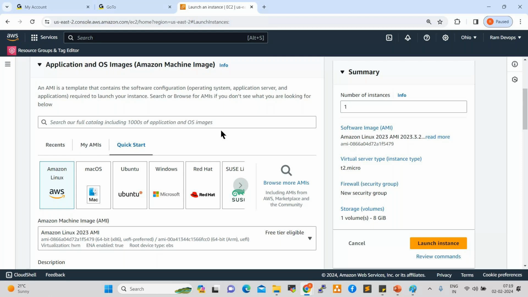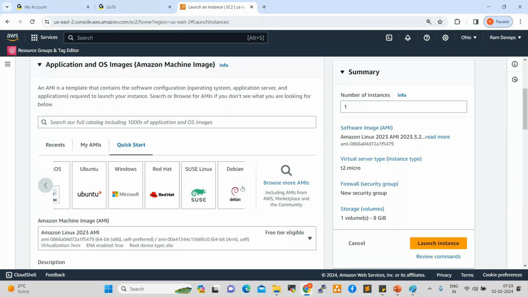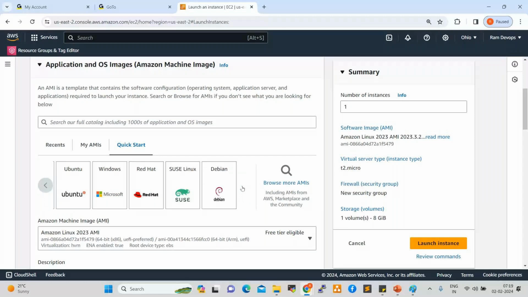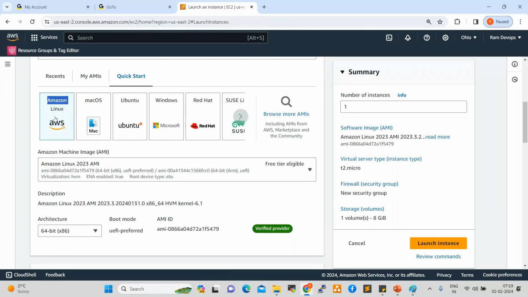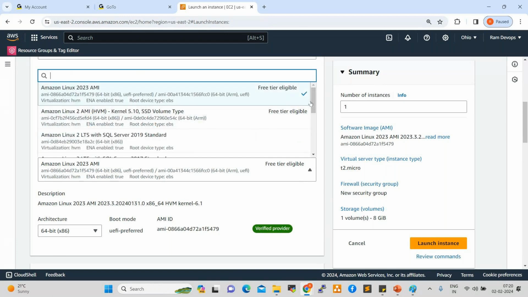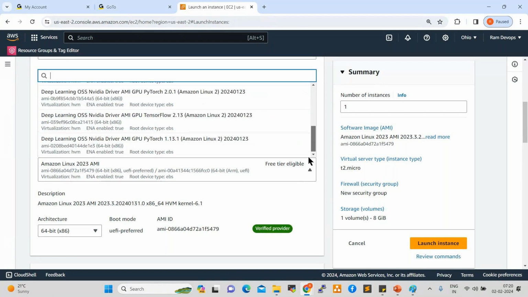Same way, here also AWS is providing images. This we can say Amazon Machine Images. This is the Amazon Linux image. This is Mac OS, Ubuntu, Windows, Red Hat, SUSE Linux, and Debian. Different images are available here. For example, if you select Amazon Linux, we have different flavors available, these are all different versions.